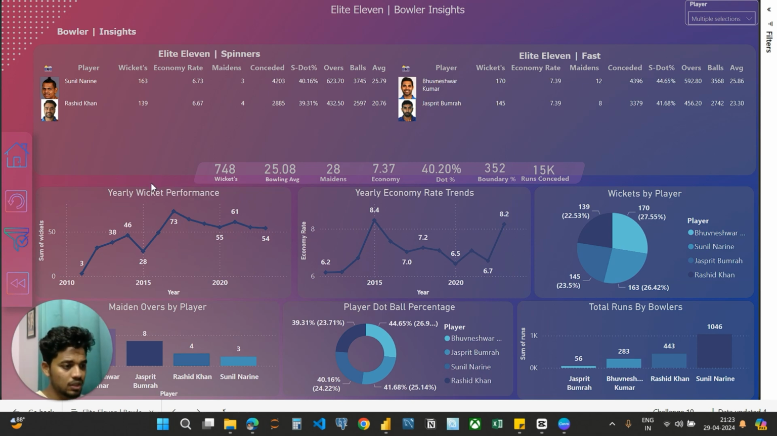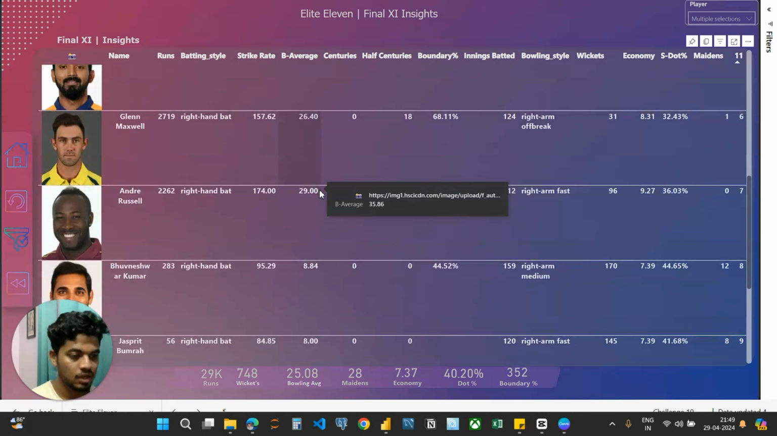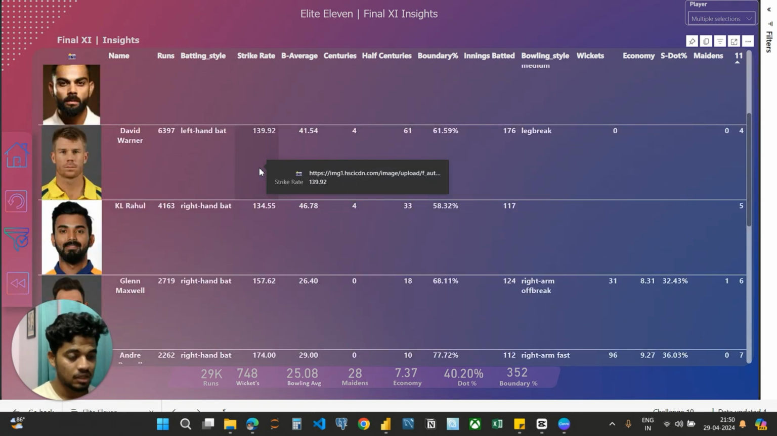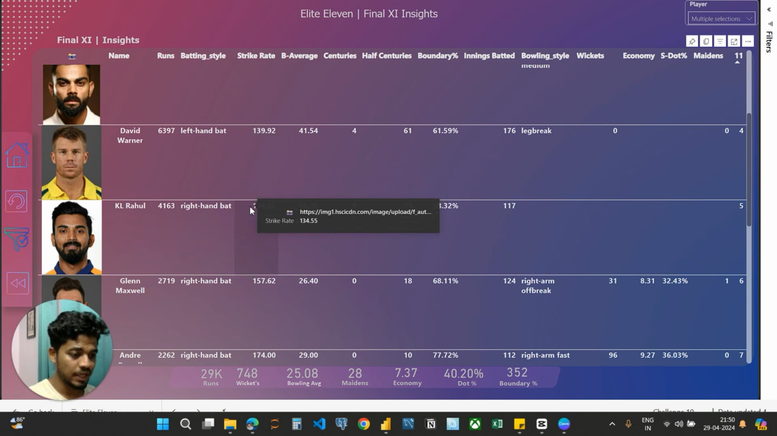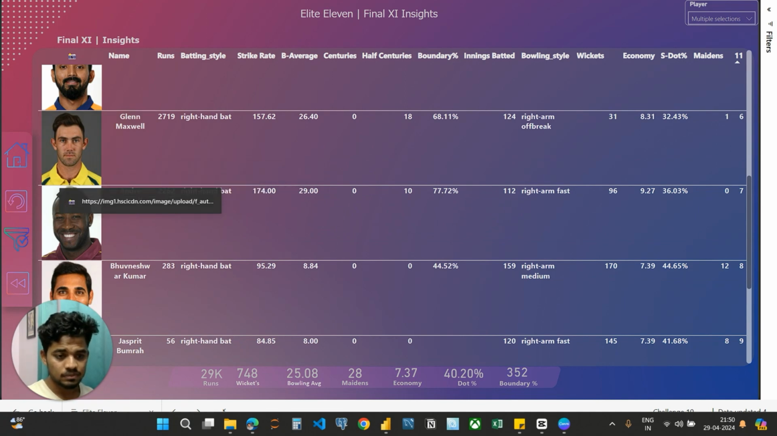Next, we'll move into the final best 11. So this is our final best 11 team. Firstly, we have Jos Buttler and Johnny Bairstow opening the innings, followed by Virat Kohli at number 3. Next, we have David Warner as our captain, and he will also bat at number 4. And next, we have KL Rahul as wicketkeeper, and he'll play at number 5. And next, we have Glenn Maxwell and Andre Russell, known for their game finishing abilities.